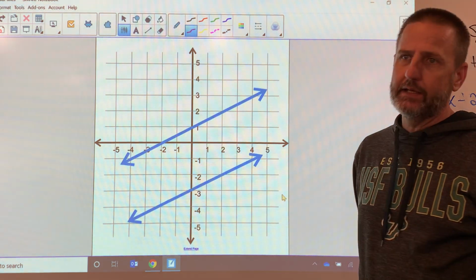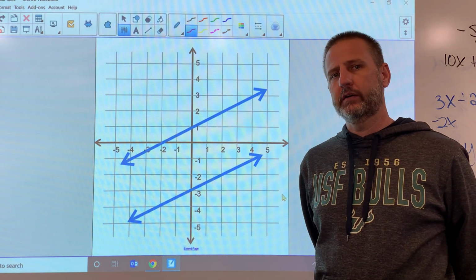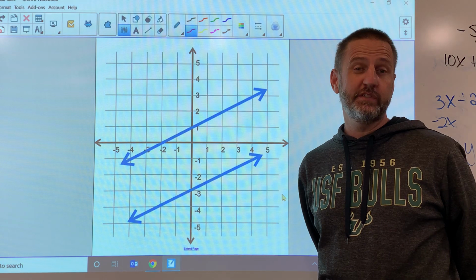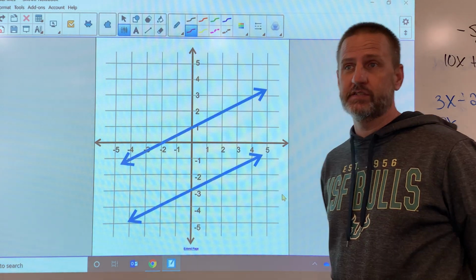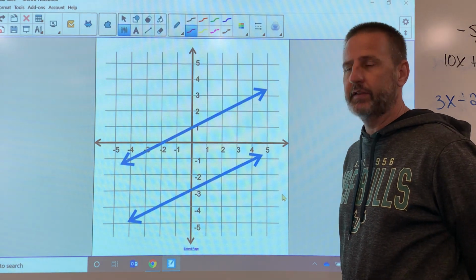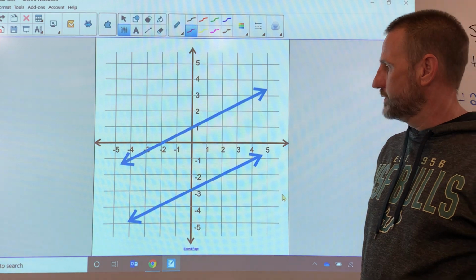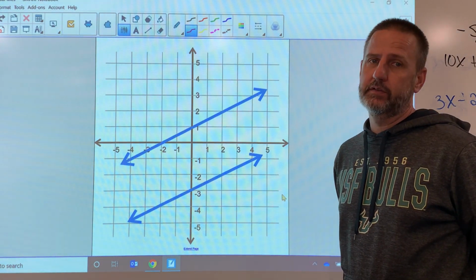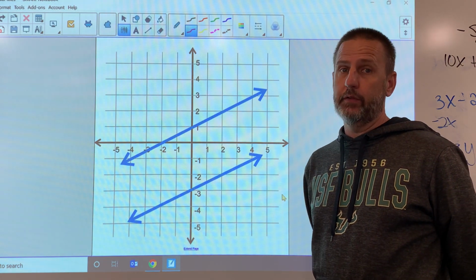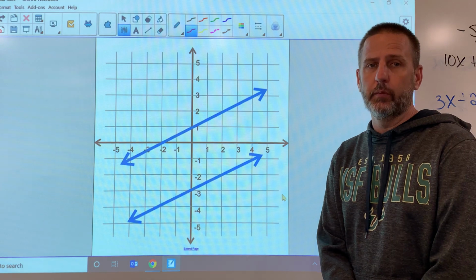So we're going to jump right in and talk about what it means to be parallel. As we talked about in class, parallel means lines that do not intersect. More specifically though, it means lines that do not intersect that are on the same plane. So the two lines behind me here are on the same plane, and if you look at them closely, you can see that they do not intersect. So they're parallel lines. Now, what I want to explain to you is why they're never going to intersect. And it has to do with their slope.